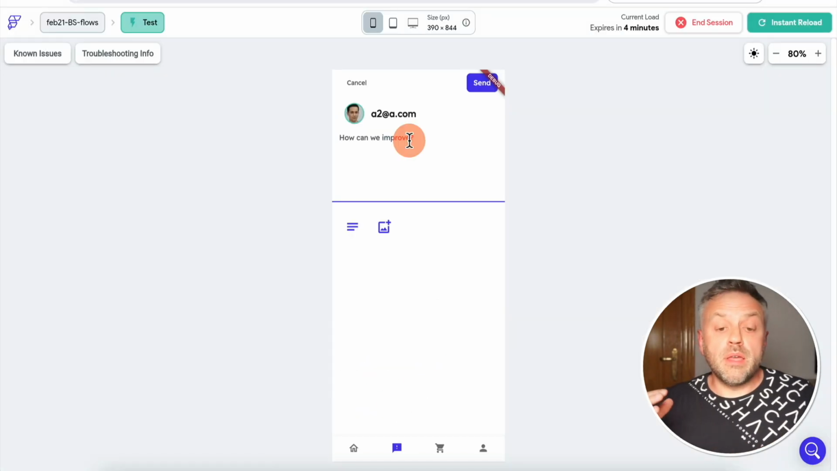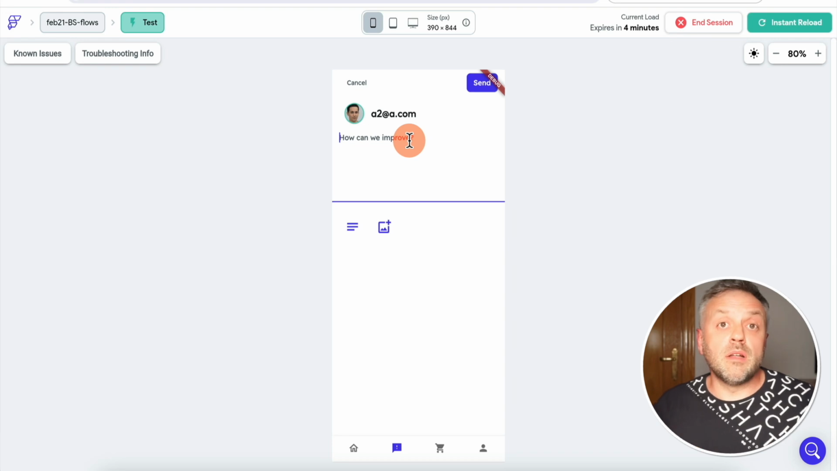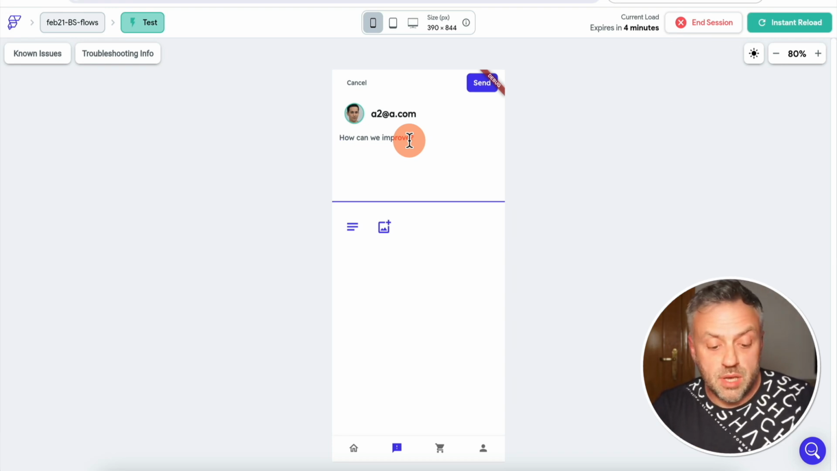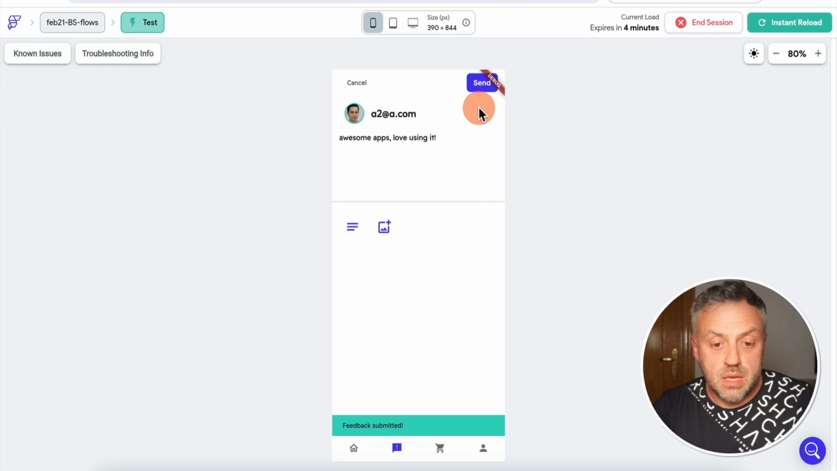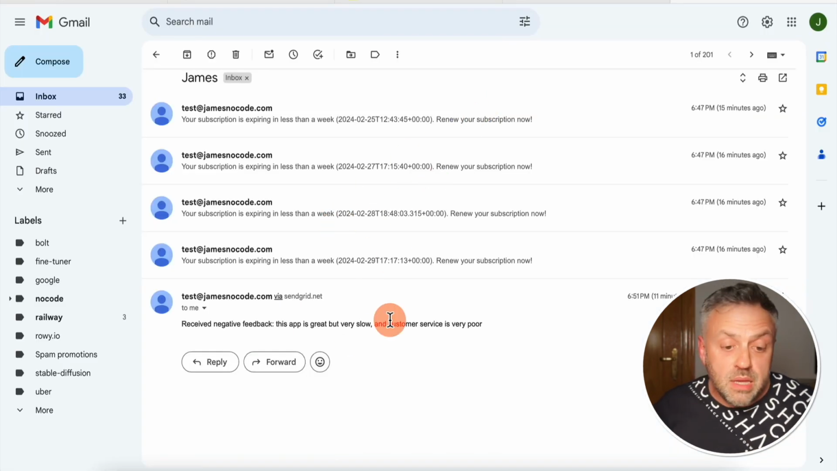Now, let's say on the other hand, I really had a good experience with this app. I enjoyed using it. I'm going to continue to pay for it, and I'm going to tell all my friends about it. And in that case, I'm going to leave positive feedback. So I'm going to say, awesome app, love using it. Okay, I'm going to click send. Feedback has been submitted, and let's go and see if we get any emails here. And we are not getting any emails.